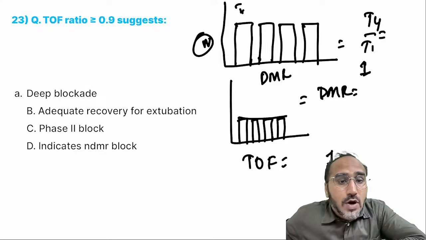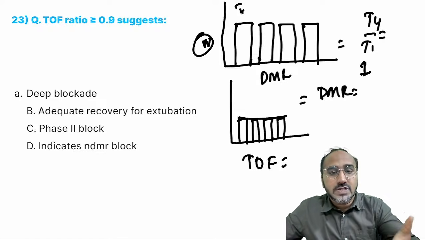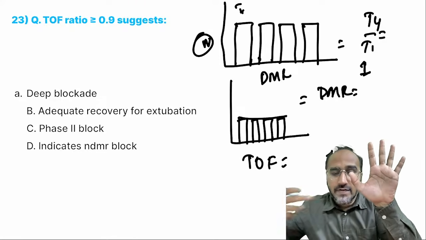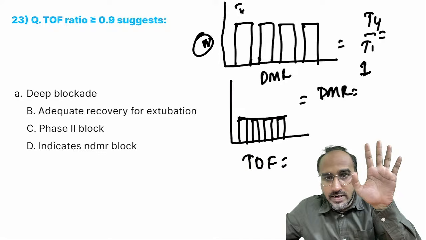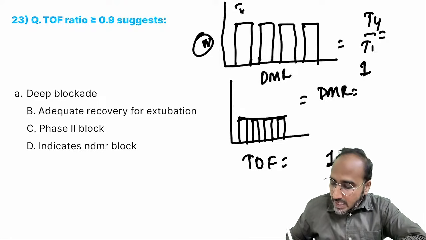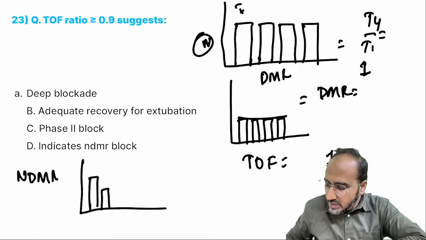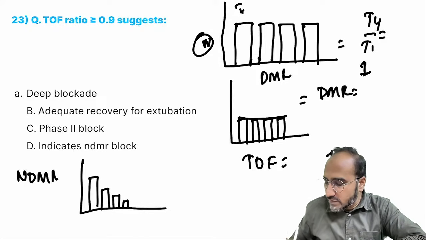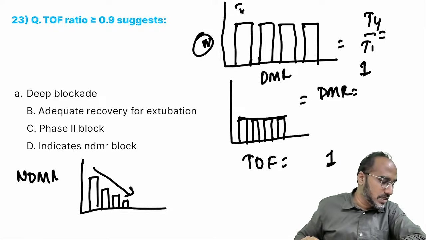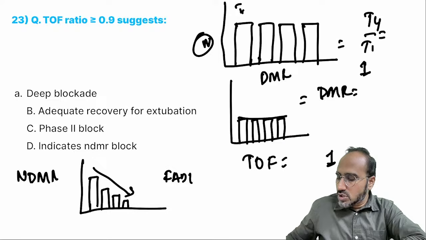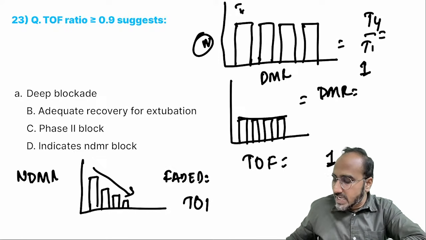Whereas, guys, in case of non-depolarizing, how will you come to know the effect? Just look over here, guys. If I received a non-depolarizing muscle relaxant, what will happen? First twitch, second twitch, third twitch, fourth twitch. The response will be something like this. Basically you will see a faded response. So how will be the ratio in case of non-depolarizing muscle relaxant, guys? It should be less than 0.4.